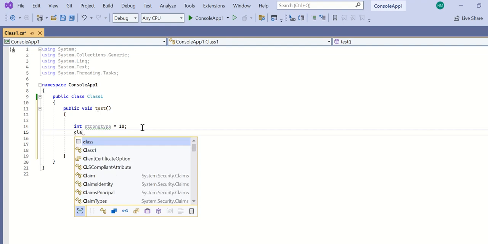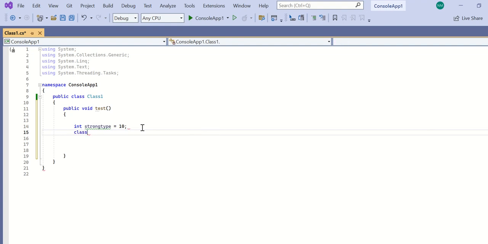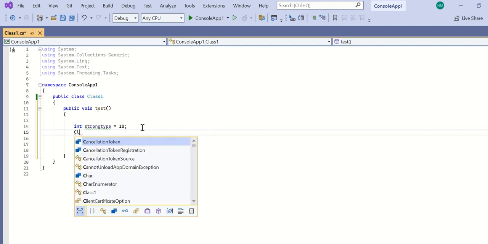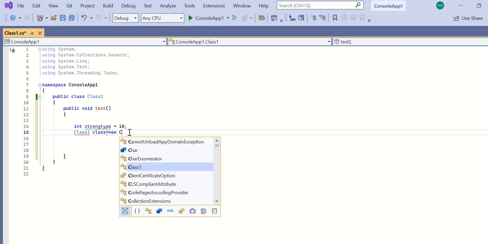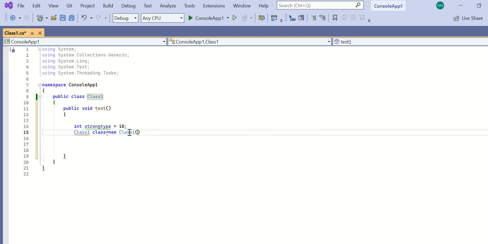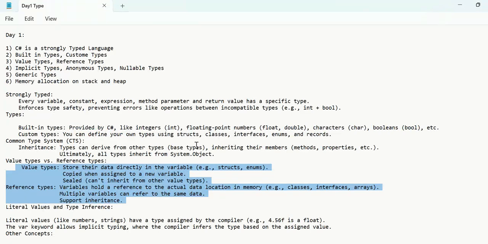But if I talk about reference types, as I told you, you should have a basic idea of classes, structs and so on.